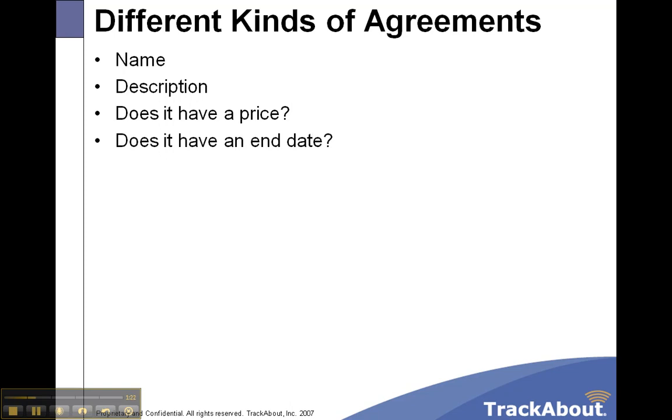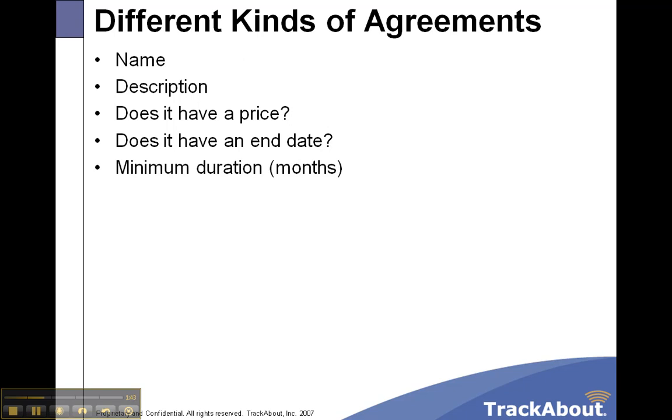Does it have an end date? So for example, leases typically have end dates, 12 months, 60 months, 120 months, something like that, whereas a deposit typically has no end date. It just goes on forever. The customer paid a deposit, basically bought the asset, and they don't have to pay rent on it in the future.